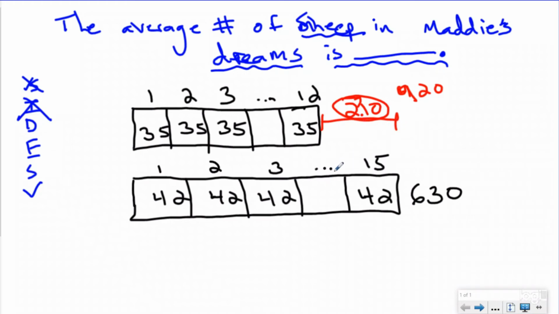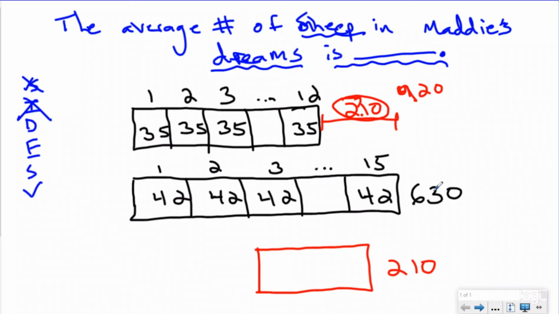Well, I don't want to know the total sheep in Maddie's dreams. I want to know the average number of sheep in Maddie's dreams. So underneath here I have a separate tape diagram, which is why I'm drawing in a different color. I know in Maddie's dreams there were a total of 210 sheep, because Elijah first had 420, and when we added Maddie, we had 630.